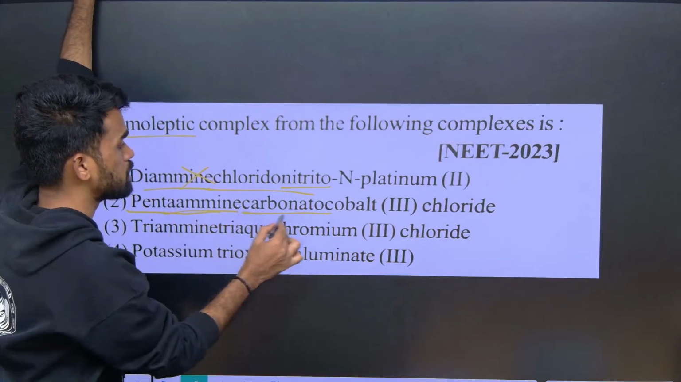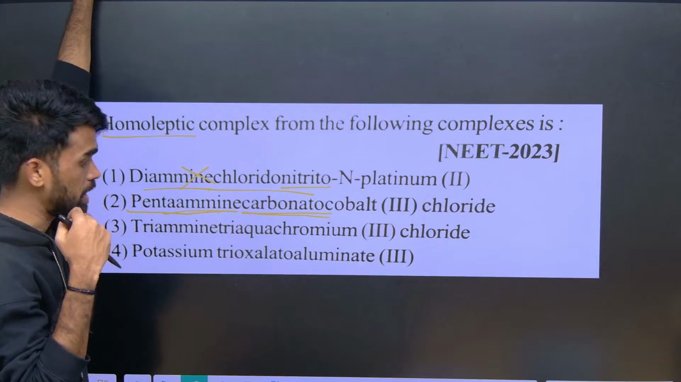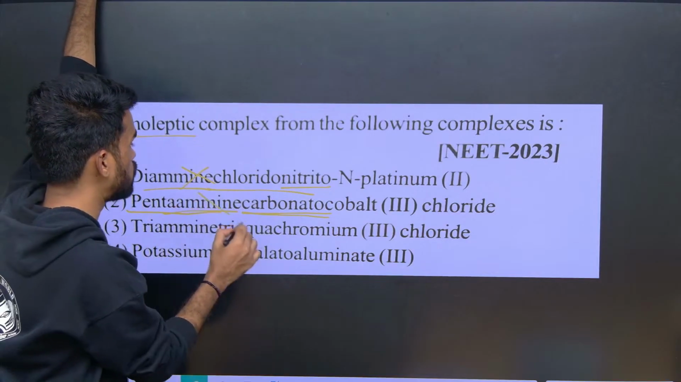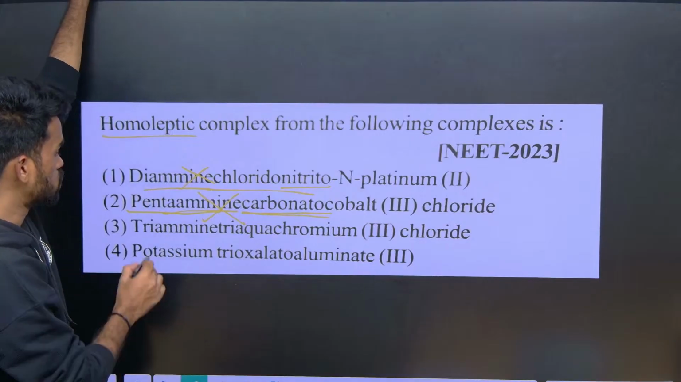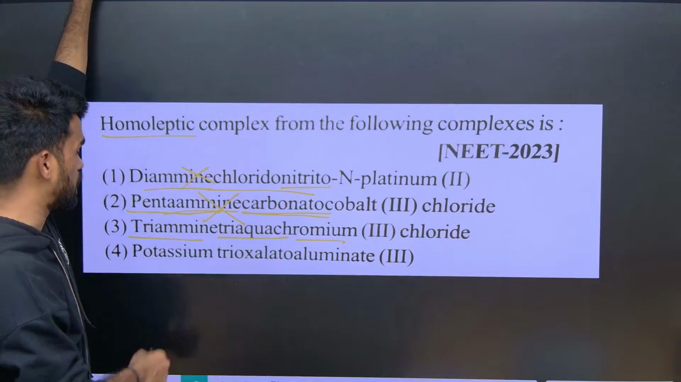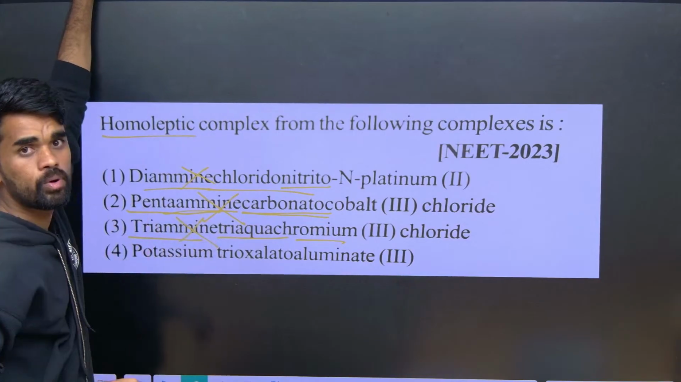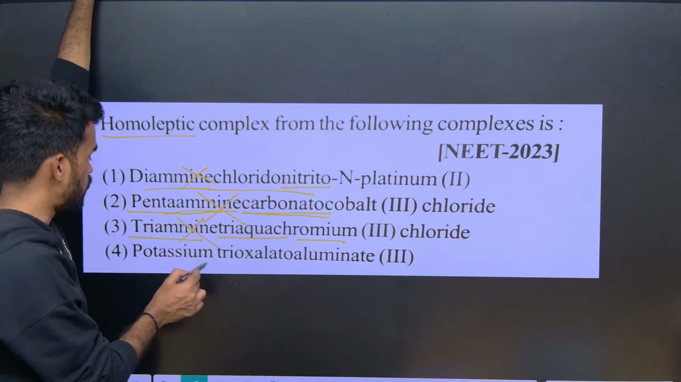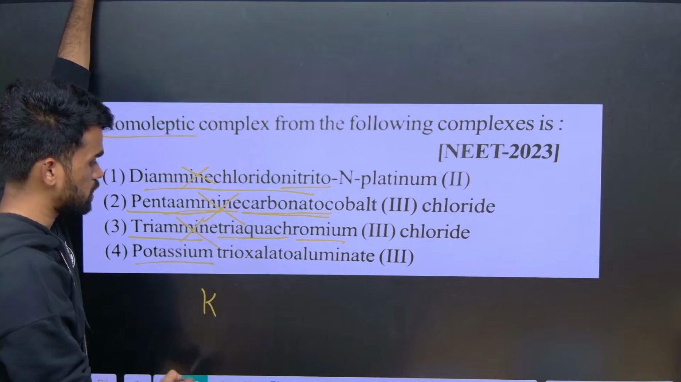This is one type, this is another ligand. So two different ligands are there, so I can say it is also heterolyptic but not homolyptic. So here triamine, triaqua, chromium, two different ligands are there, this is also heterolyptic not homolyptic. And what about this potassium?